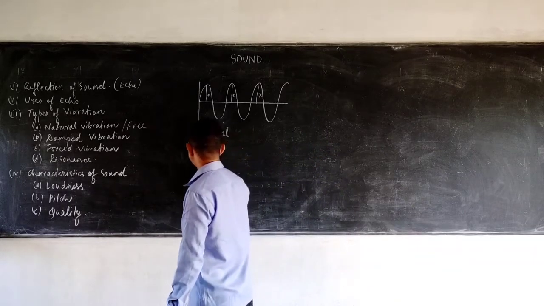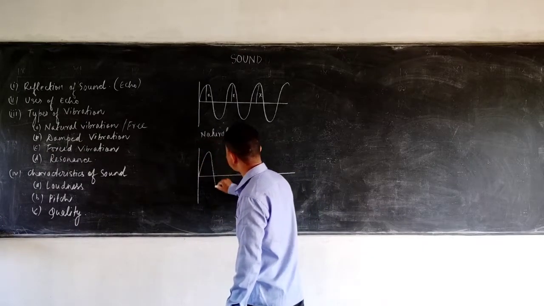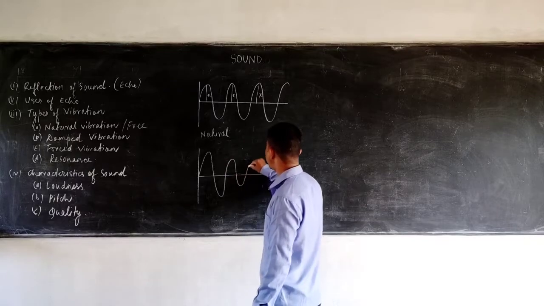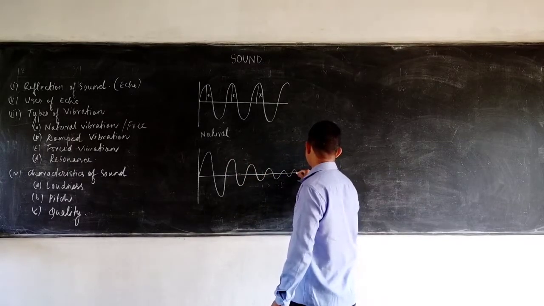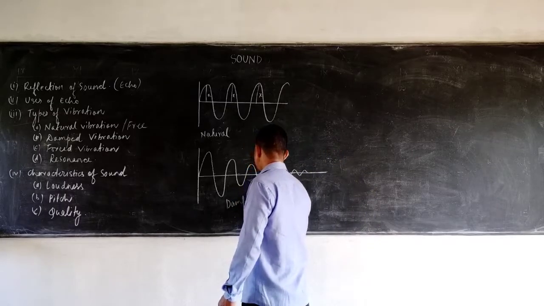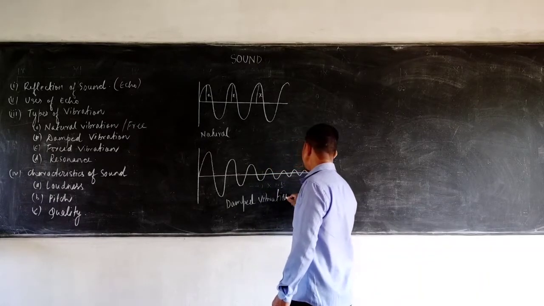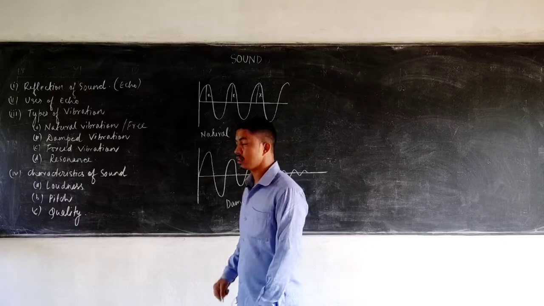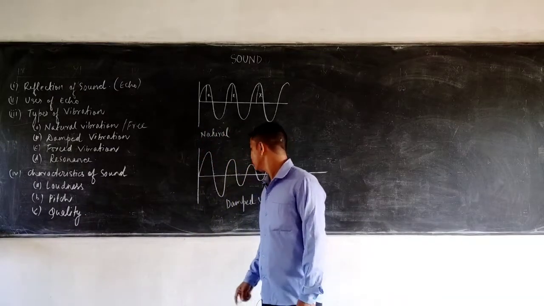Graphically, initially the amplitude is large, but with time the amplitude becomes smaller and smaller and finally it fades and comes to rest. So this is the damped vibration, the periodic vibration that takes place in the presence of external resistive force.